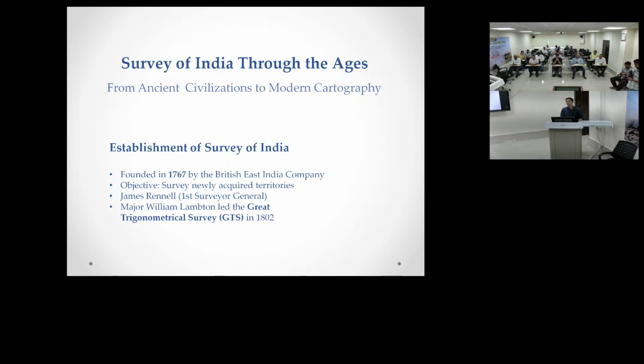For this they did triangulation. How would they do that? They measured one baseline in Bangalore. I am just mentioning the story, a little bit of the gist.